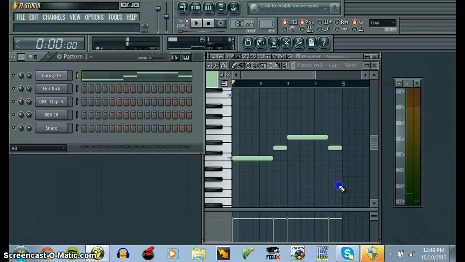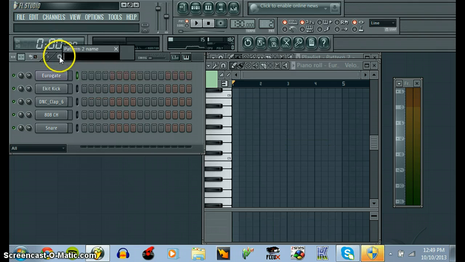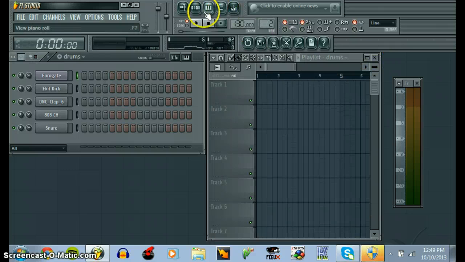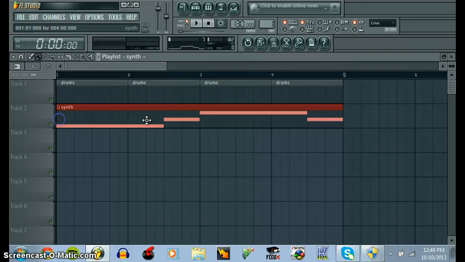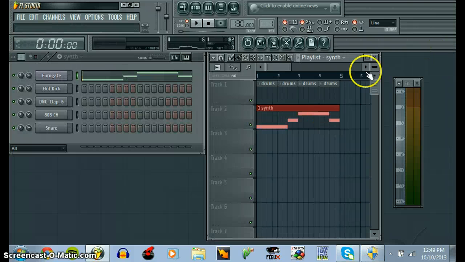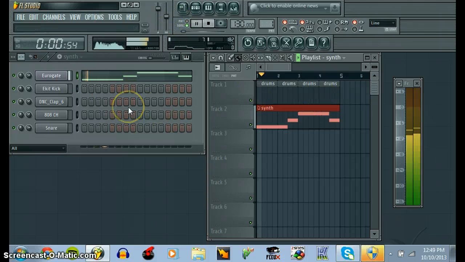I think I made something pretty good. Let's go ahead and save this pattern or rename it synth. And then we go ahead and name the other pattern drums. I'm going to put over here on this thing the 4 drum patterns like that, and that one synth pattern I'm going to put underneath. Then, you know, with the pattern thing here, you can switch what patterns to pick right there. You can always put a new one with this plus sign. And then I'm going to put song here so it starts playing over here.